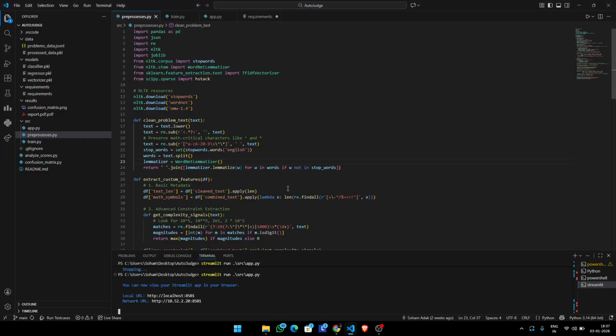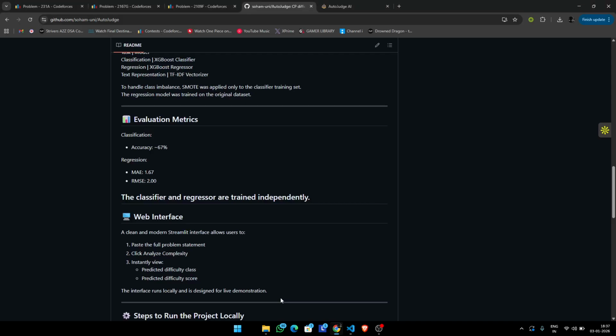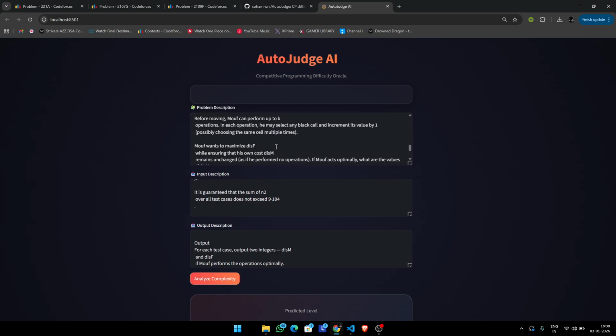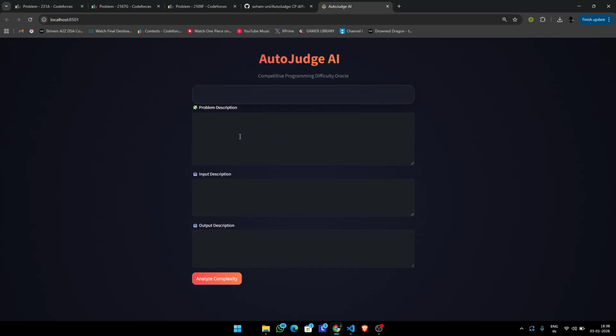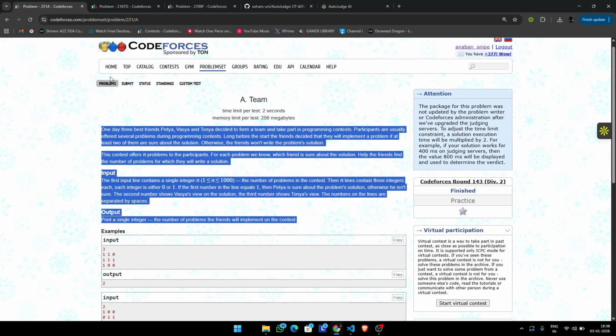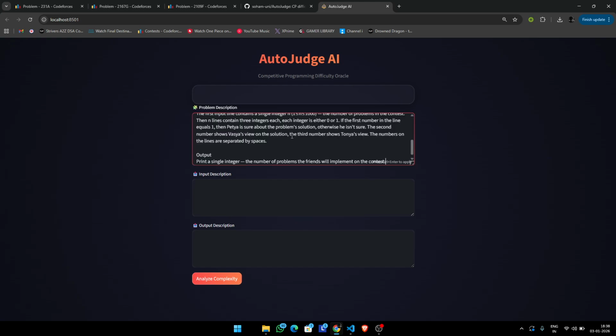Now moving on to the web interface, we can host the interface by writing this command, and I'm using Streamlit in my project. So this is the interface. I'll reload it. Right. So here we have three text boxes: the problem description, the input description, and the output description. To give you a demo, I have prepared three problems from Codeforces, which is an independent competitive programming platform.